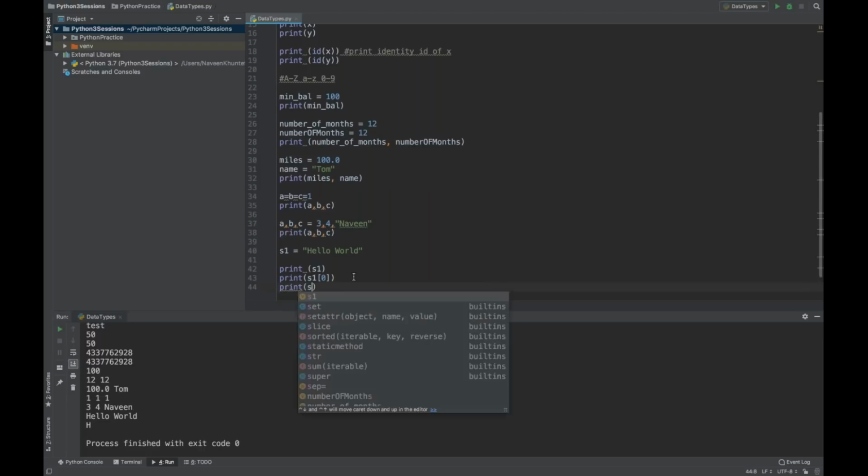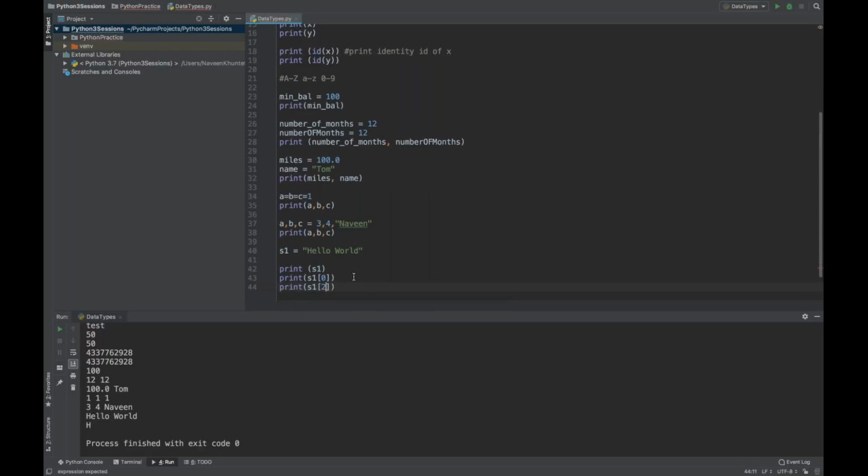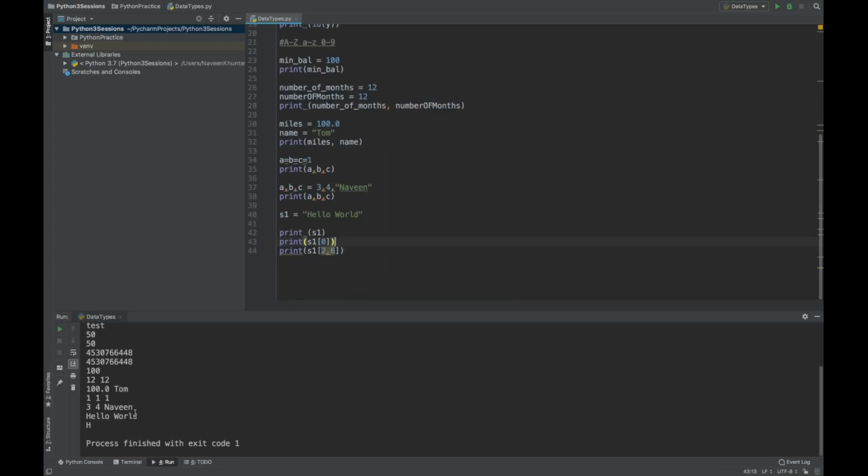Same thing, if you want to print the characters of the string from a specific range, you can do it like this also. Print s1 from 2 to 6. Not comma, sorry, colon we have to use: 2:6. If you run it, you will see LLO is available from 2 to 6. Let's say I want to print from 2 to the end of the string: s1[2:]. You will see it's printing LLO world. Fine, you can write like this also.